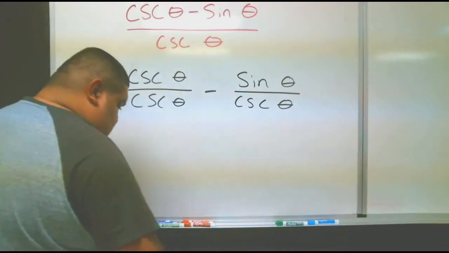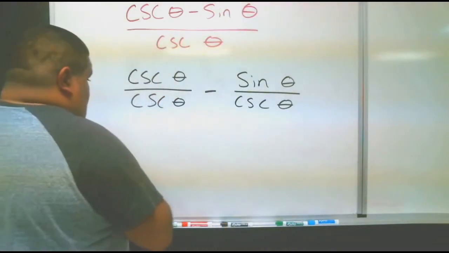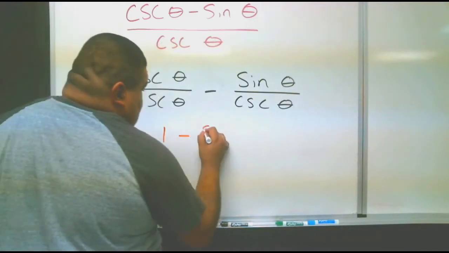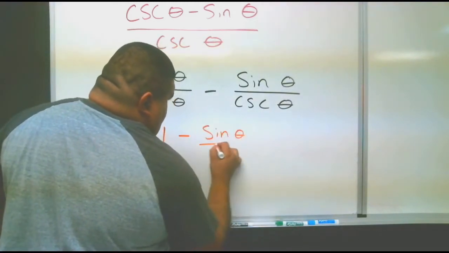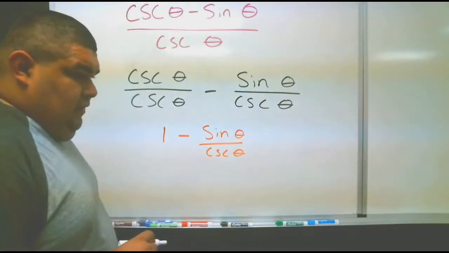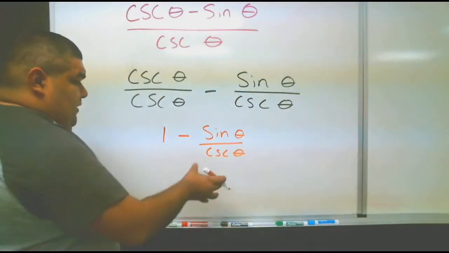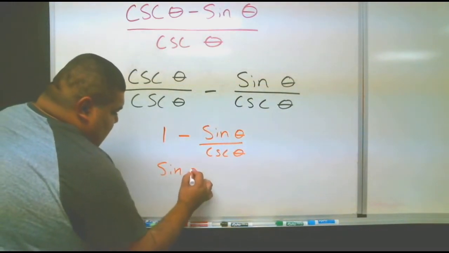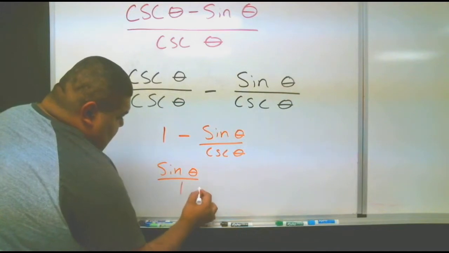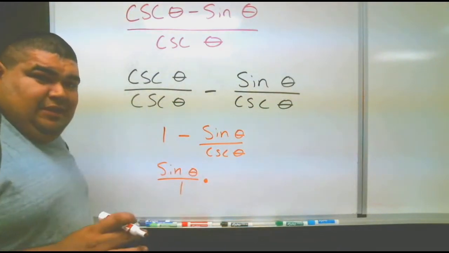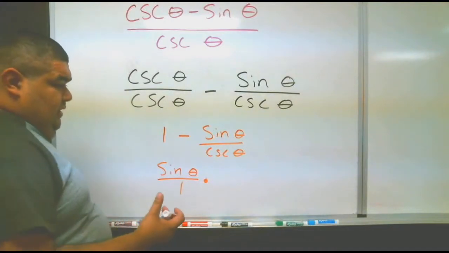Let's use another color here. We have 1 minus sine theta over cosecant theta. Since we are dividing these two, we could say sine theta over 1, divided by cosecant theta, which can be turned into another problem, okay?